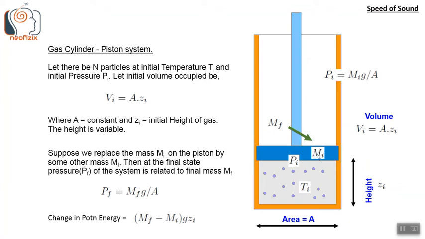Suppose we replace the mass Mi, that is the mass of the piston, by some other mass Mf. That is, Mi is replaced by Mf.